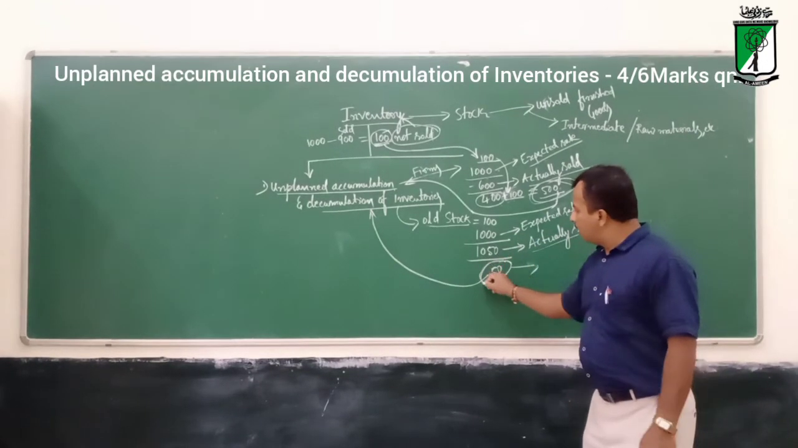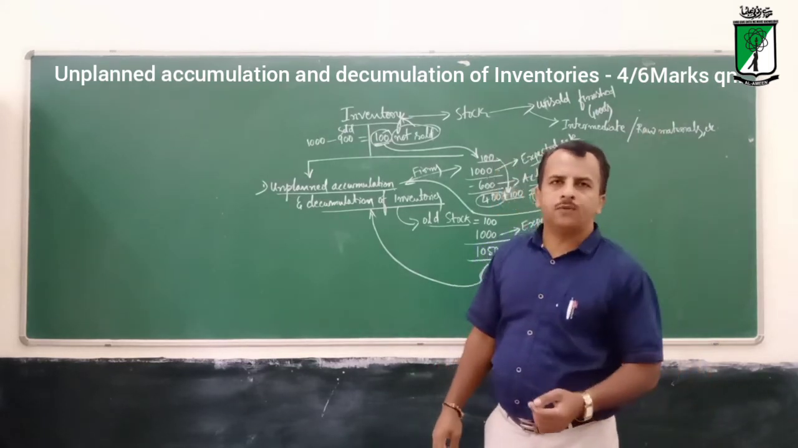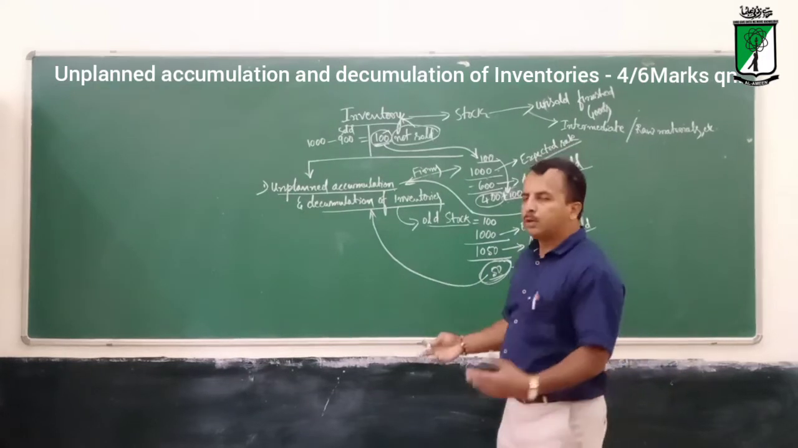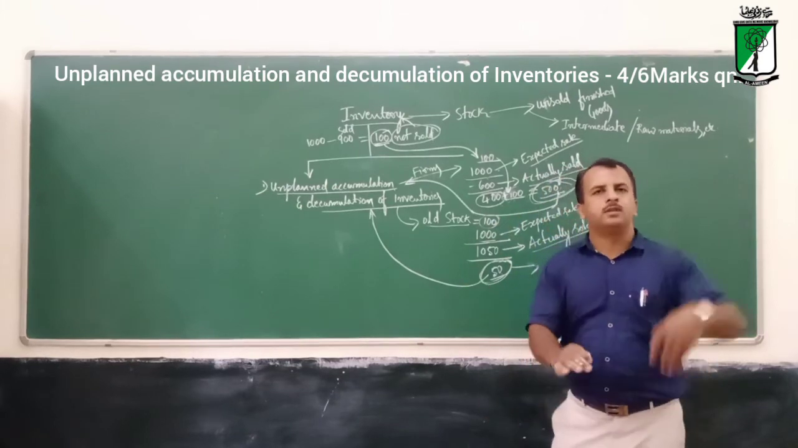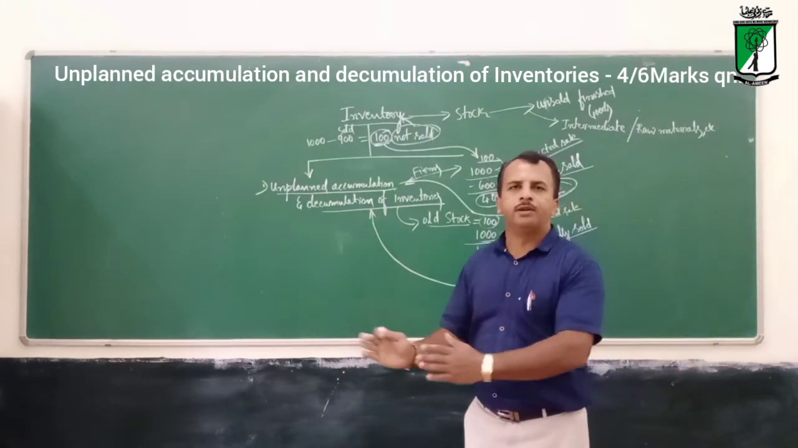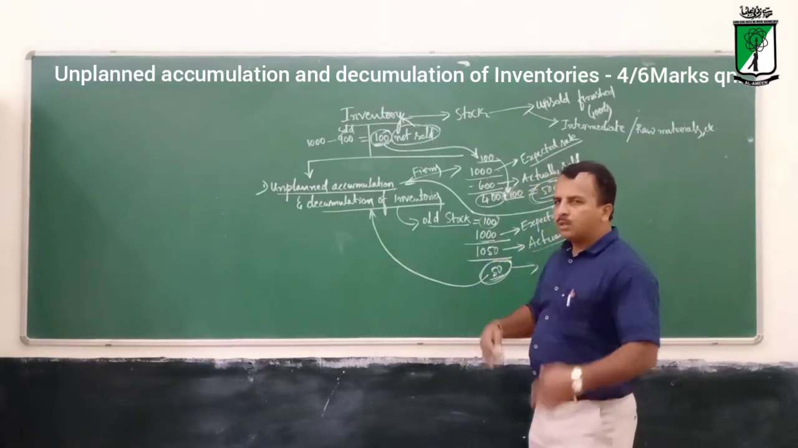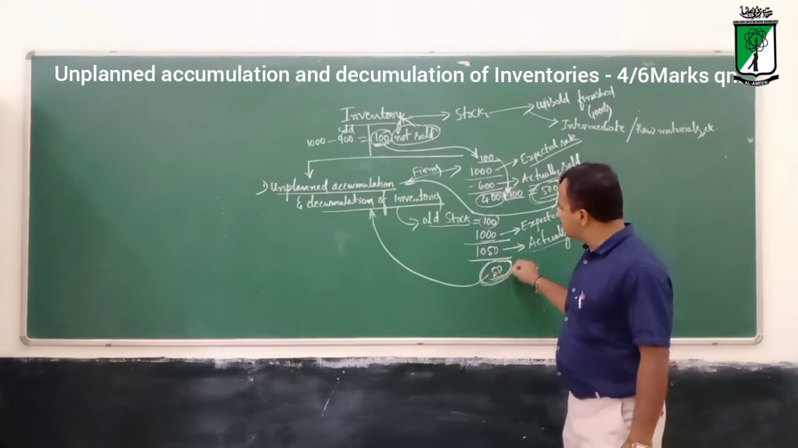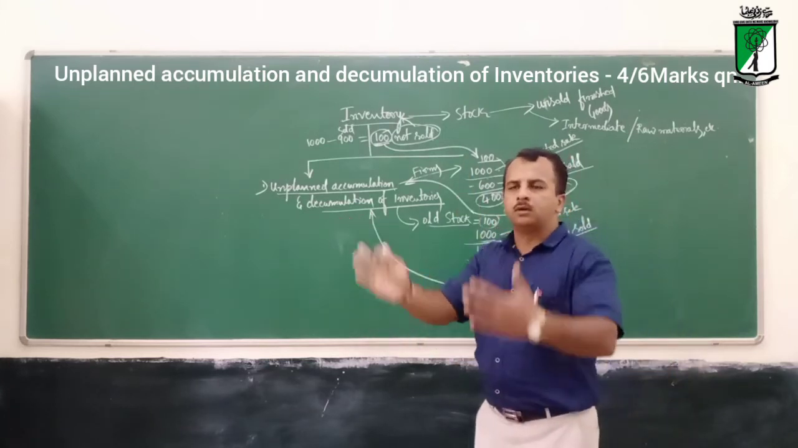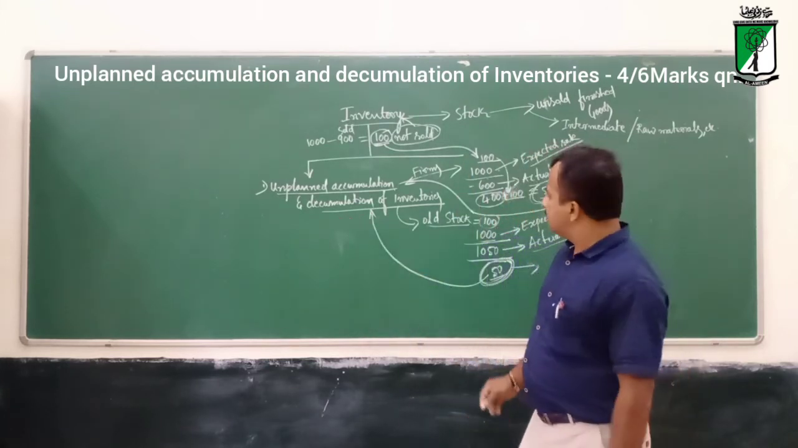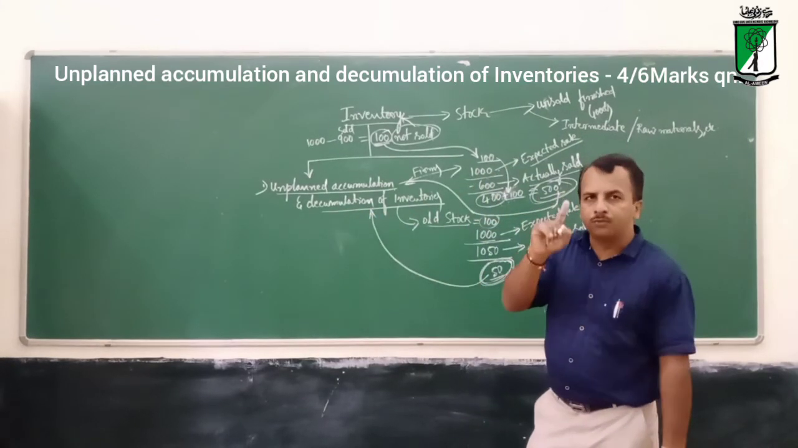So then they sold the old stock also. Finally only 50 left out. See, this is not expected. They expected only 1000 and planned to maintain the 100 stock for the coming year, to take the inventory for the next year also. But unfortunately they sold more than expected. So finally 50 stock is left out for the next year. Understand? So this is what we call unplanned decumulation of inventories. Hope all of you are understanding.